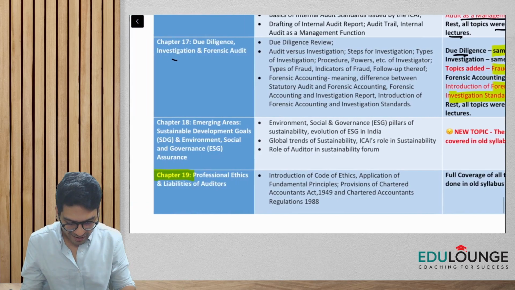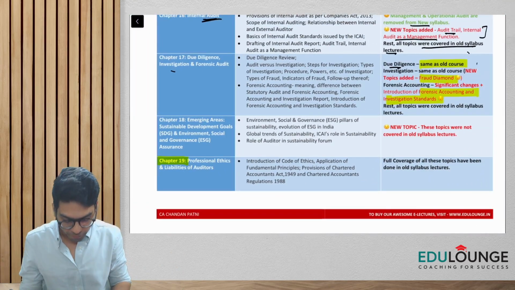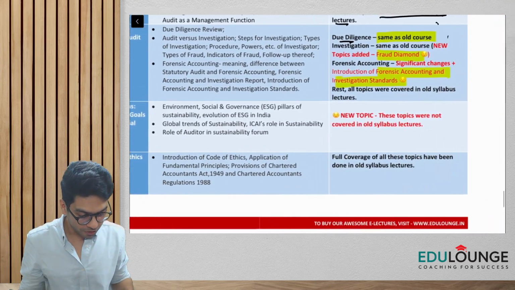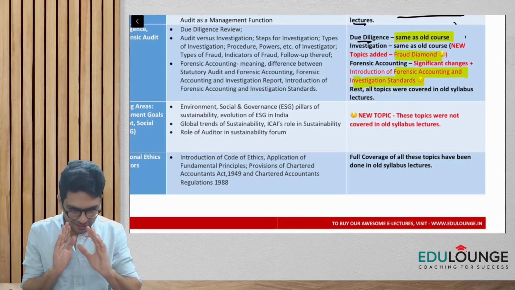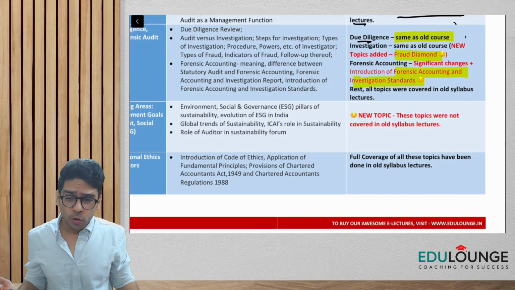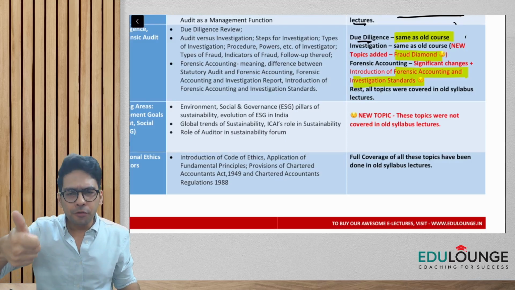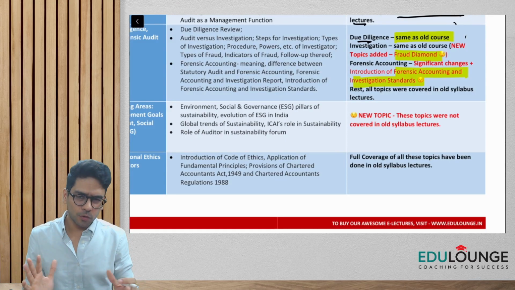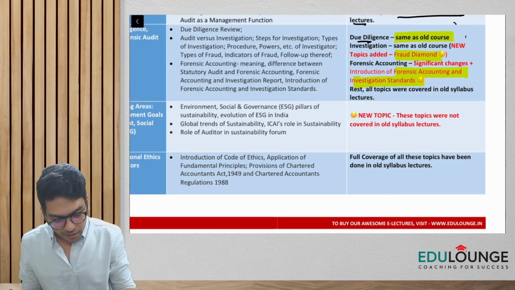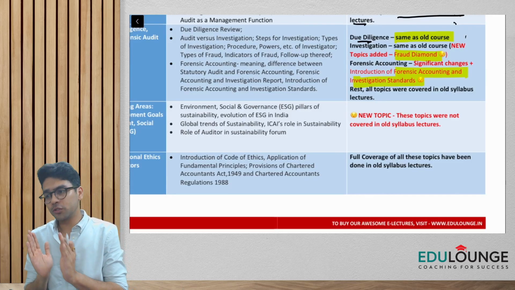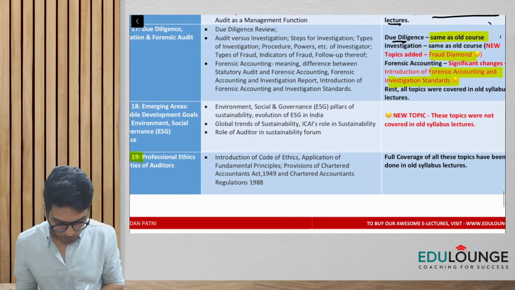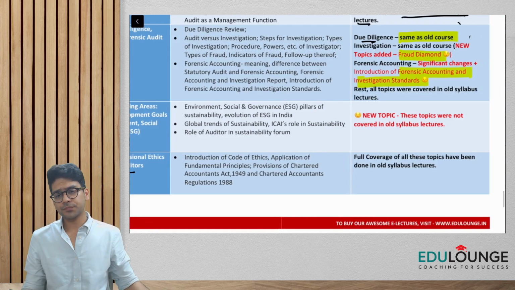And towards the end, last chapter, we have professional ethics and liabilities of auditor. Professional ethics, totally same, guys. Whatever we had in the old course, it is totally same. Few new questions have been added in the study material, that's okay, but yeah, you can definitely refer to the old course lectures for this particular topic: professional ethics and liabilities of auditors.